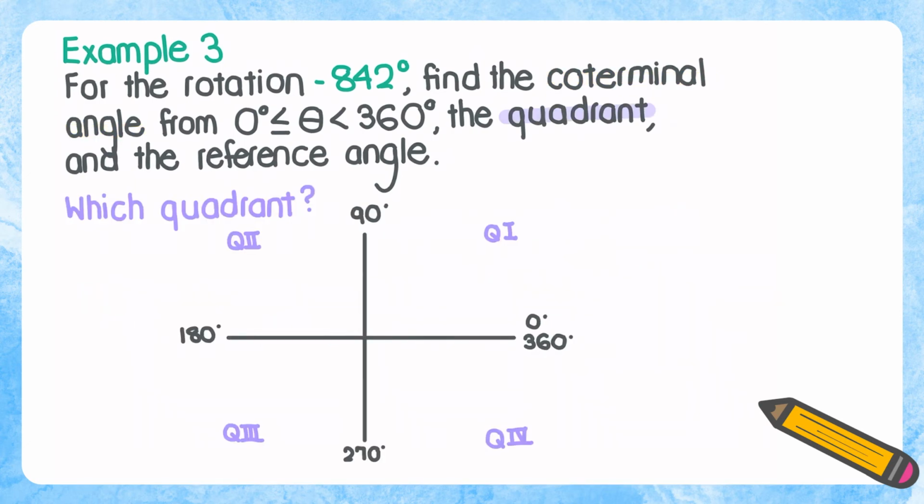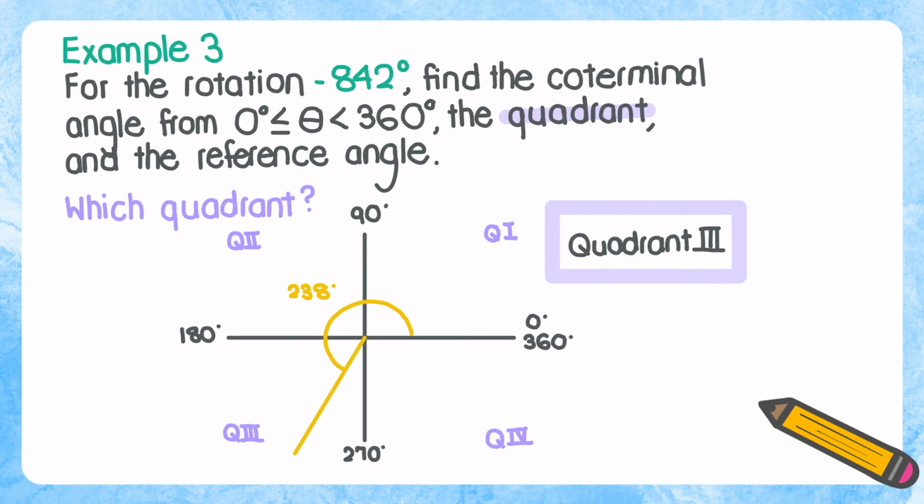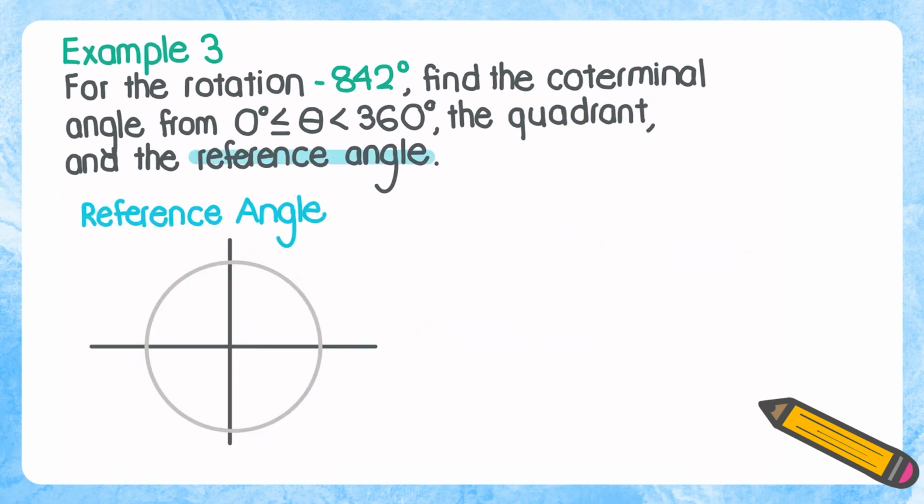So where does our coterminal angle 238 degrees lie in? So which quadrant does this angle lie in? Since 238 degrees lies between 180 degrees and 270 degrees, this angle belongs in quadrant 3. So again, our coterminal angle 238 degrees lies in quadrant 3, which means our original angle negative 842 degrees also lies in that quadrant. Next, let's draw out our reference angle.